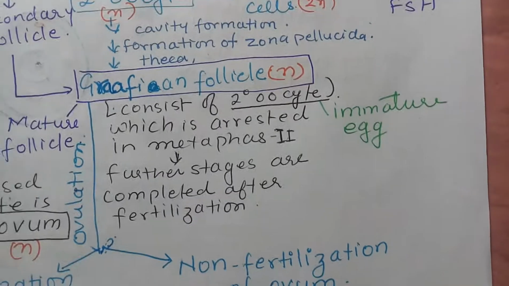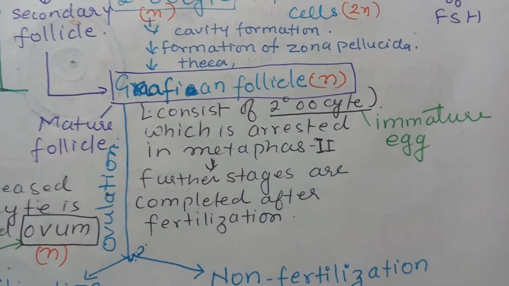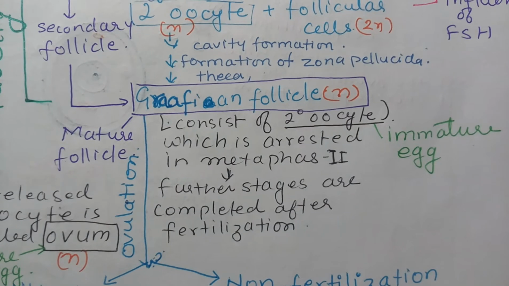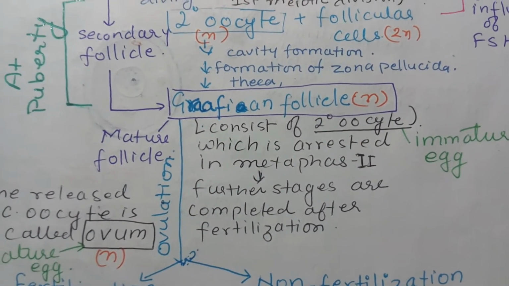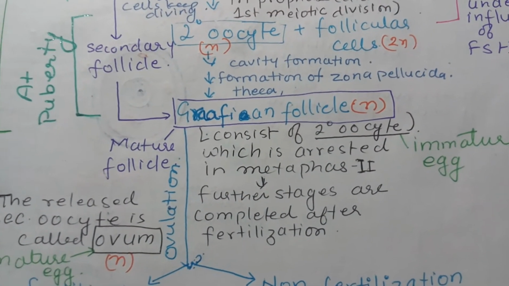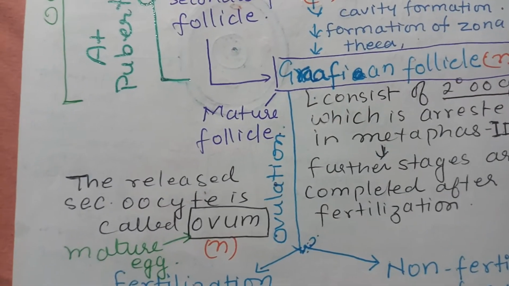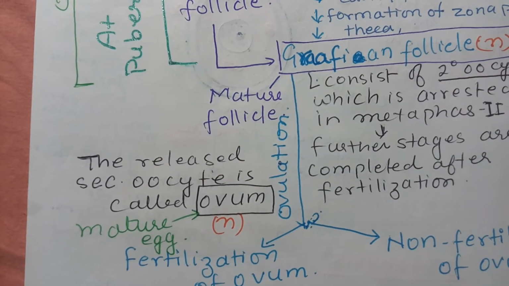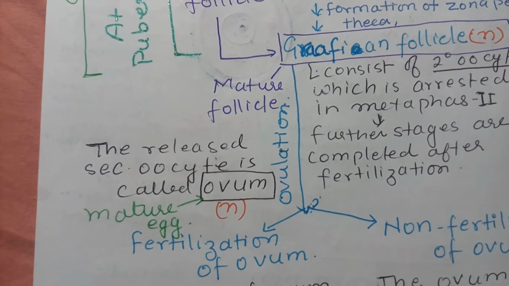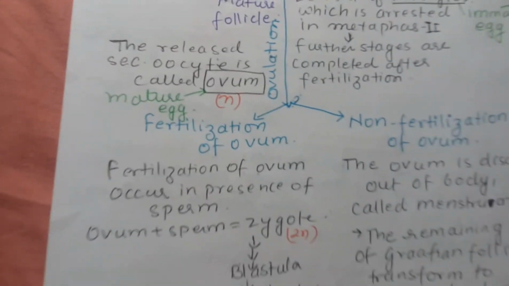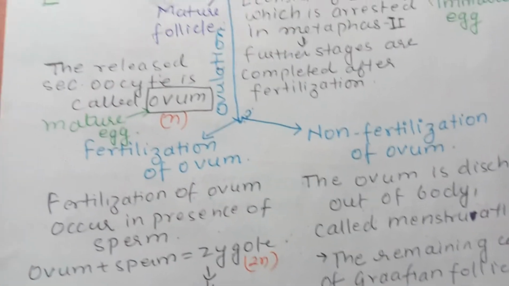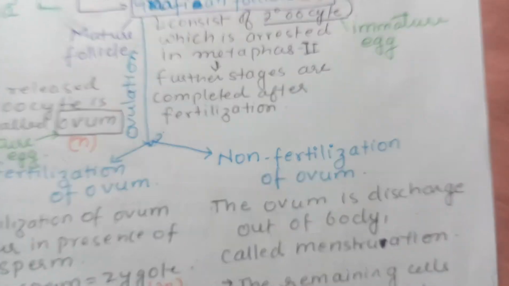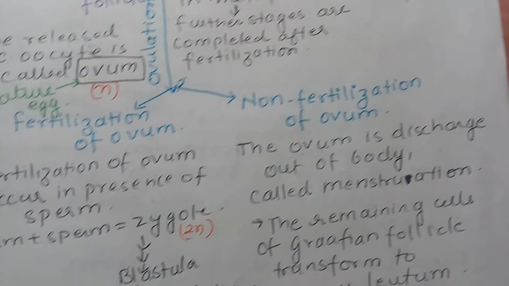When ovulation occurs, the secondary oocyte undergoes some changes and is released from the Graafian follicle under the influence of hormone. Now it is called the ovum. This is called the mature egg cell or ovum or female gamete. Now the ovum has two fates. Fertilization may occur if the sperm is available, or if sperm is not available, there is no fertilization.